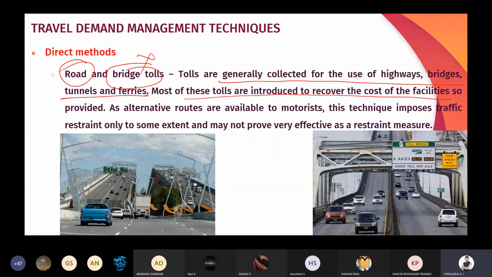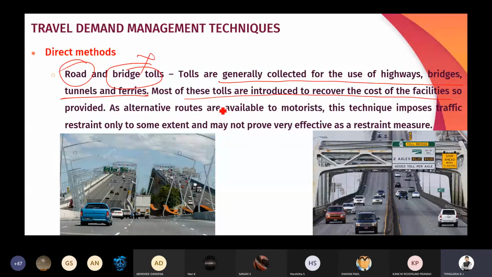For example, if you have invested 2 crores for construction of the road, the same amount should be recovered. You can't simply invest the amount. So you have to recover back that amount by installing the tolls at suitable places. So tolls are introduced to recover the cost of the facilities so provided. If you are constructing a bridge, you can install a toll at the entry of the bridge, so that you can collect the amount which is spent for the construction of the bridge.